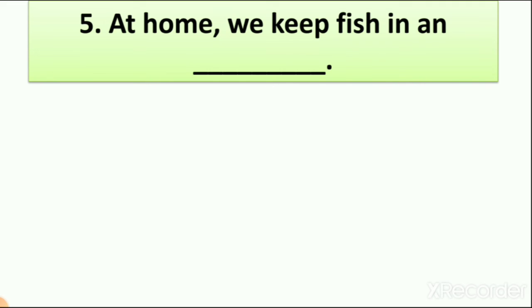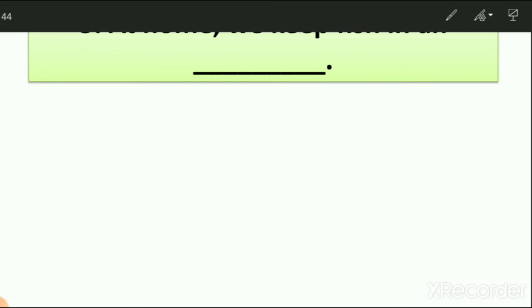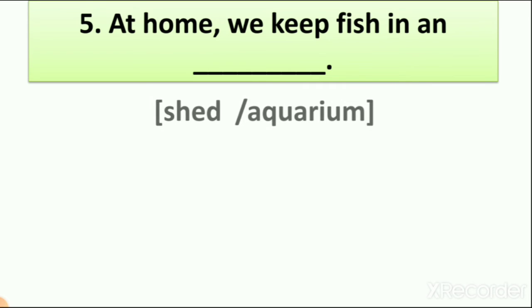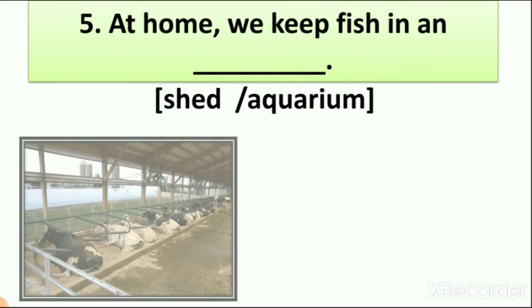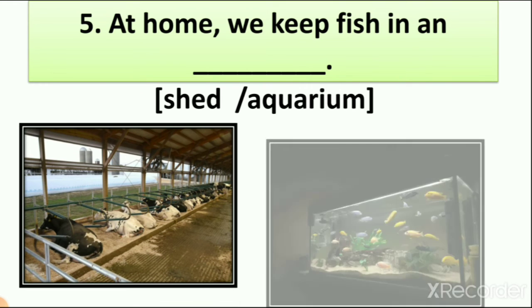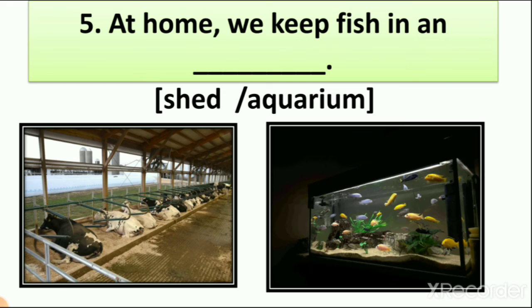At home we keep fish in an dash. Let's see. Shed and aquarium, right? So first we need to see the pictures. First is shed, second is aquarium. Now where is the fish in this? In the second picture. So what is the answer? Aquarium. We write here aquarium.